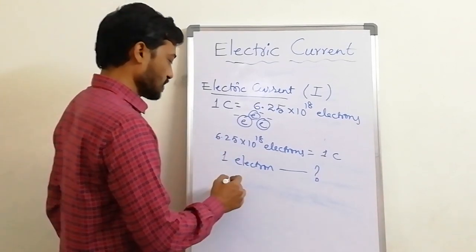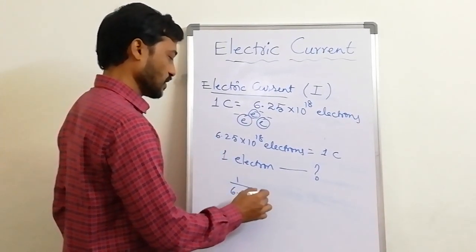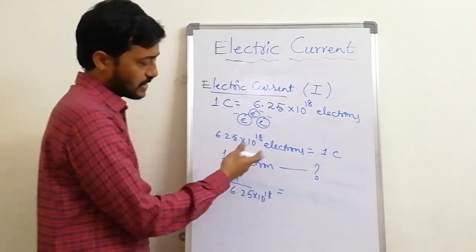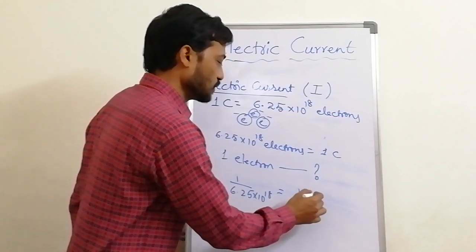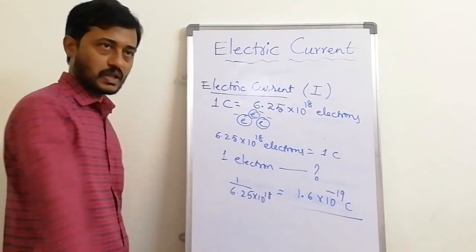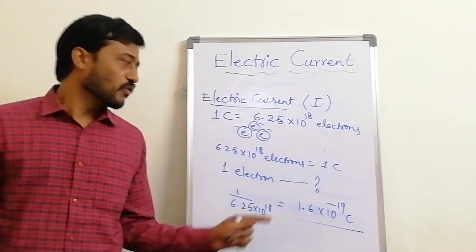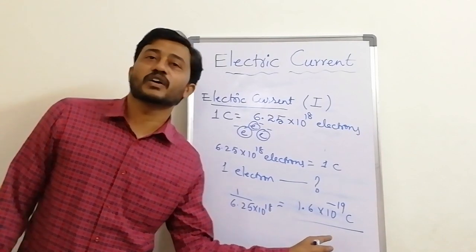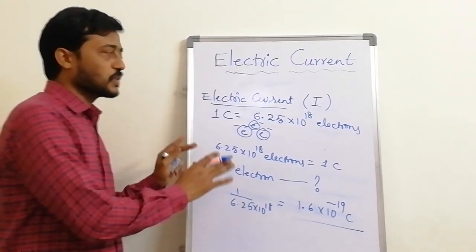You get 1 by 6.25 into 10 to the power of 18. If it is calculated, you get 1.6 into 10 to the power of minus 19 coulomb. So a single electron's charge is 1.6 into 10 to the power of minus 19 coulomb. So this is about charge.